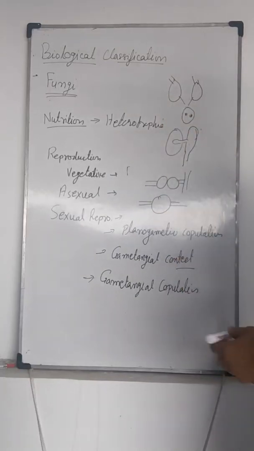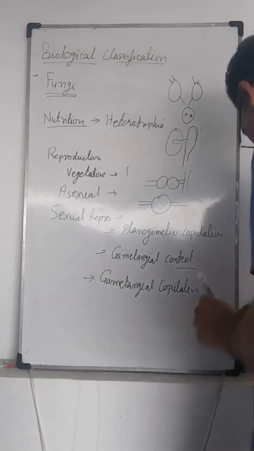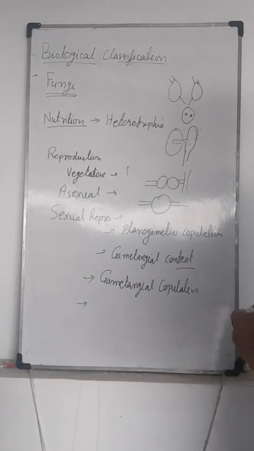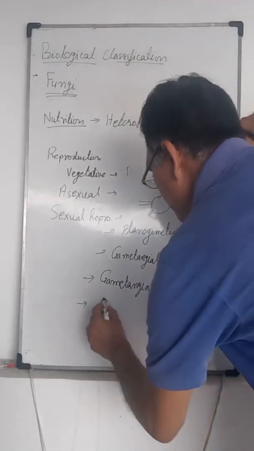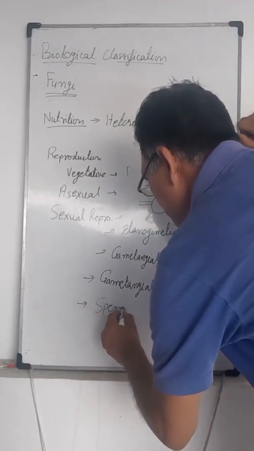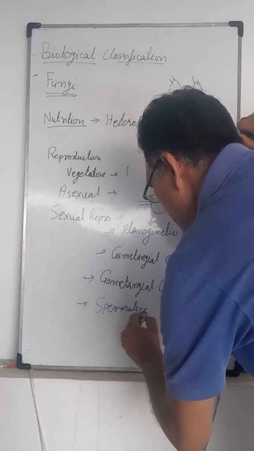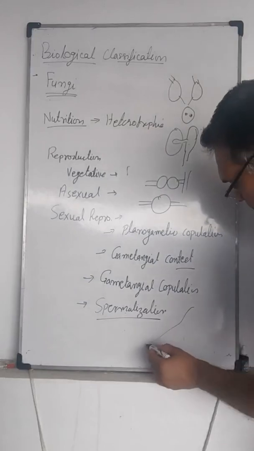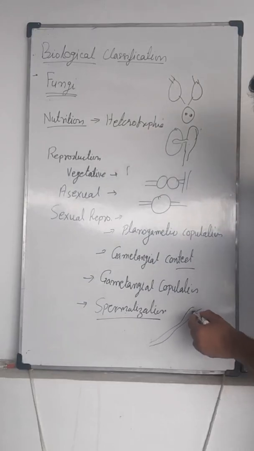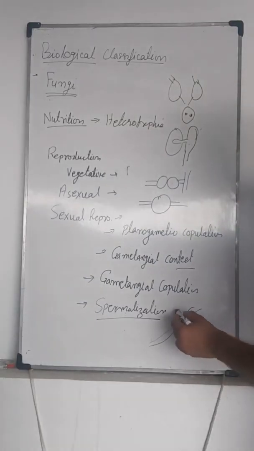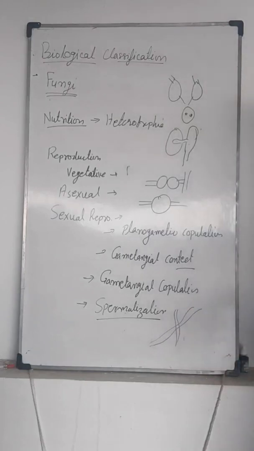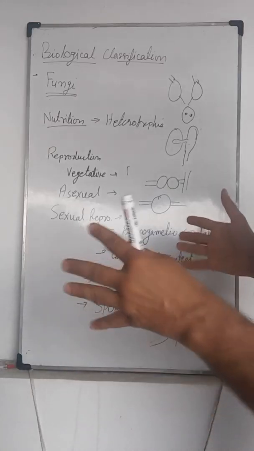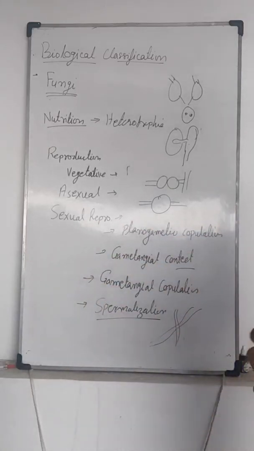And one more type of sexual reproduction is spermatization. In spermatization, no special organ is there; two filaments of different hyphae fuse together and fertilization takes place.